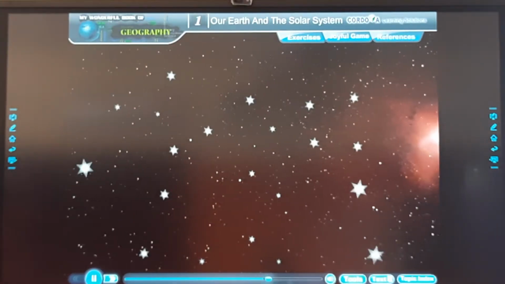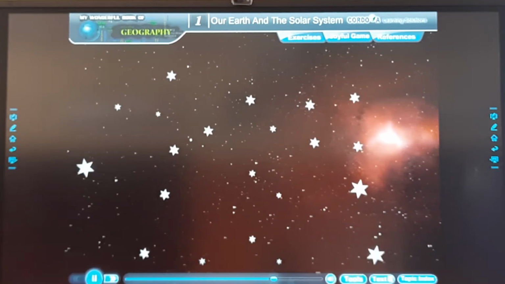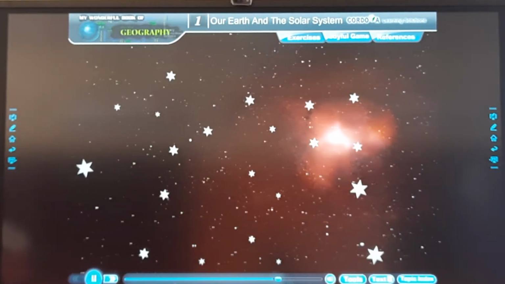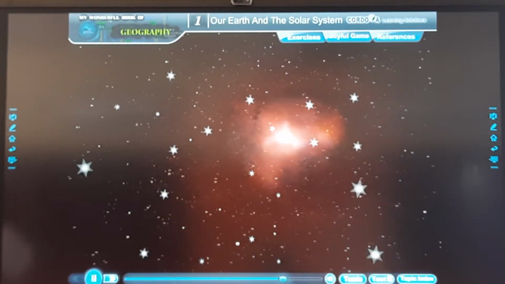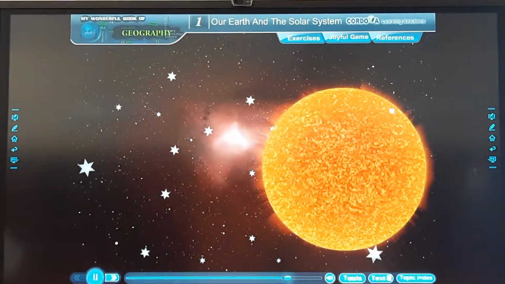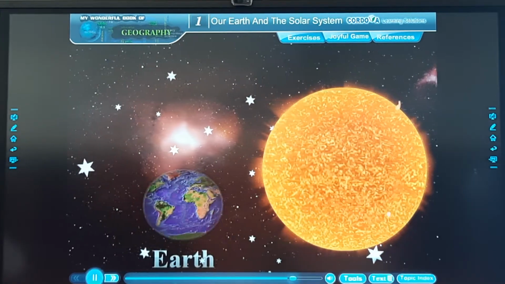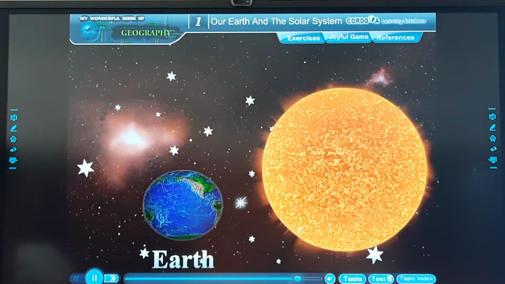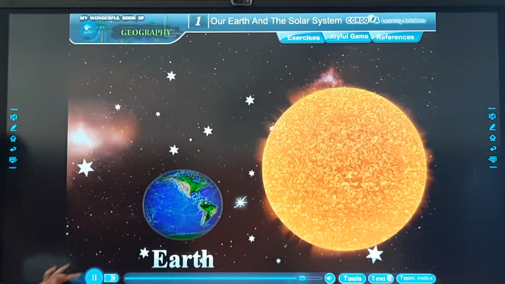Stars. Stars are huge heavenly bodies made up of hot gases. They emit their own heat and light in huge amounts. They twinkle at night. They look small because they are very far from us. The sun is also a star. It looks big because it is very close to the earth. The other star nearest to the earth is Proxima Centauri.